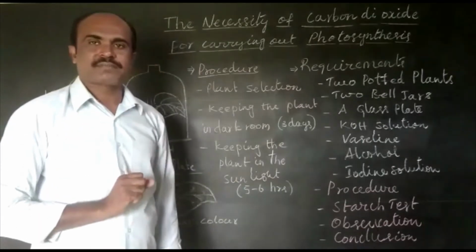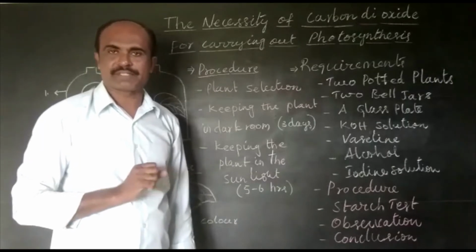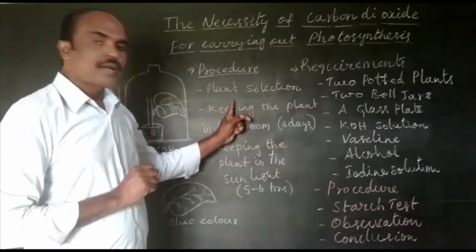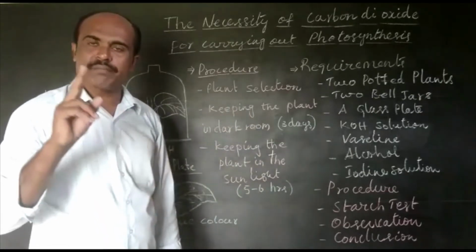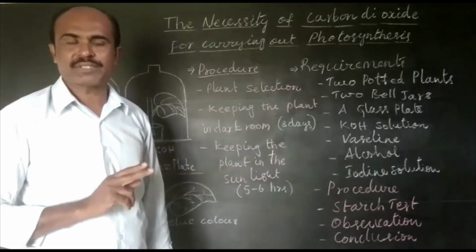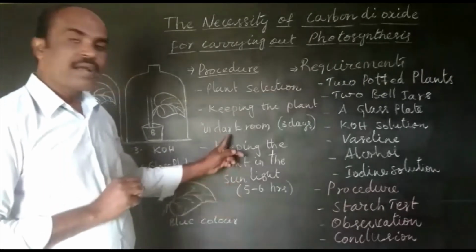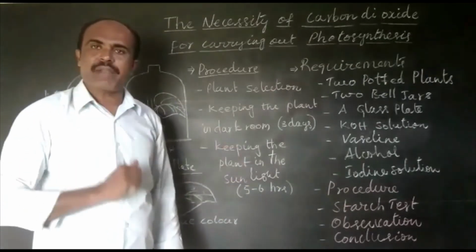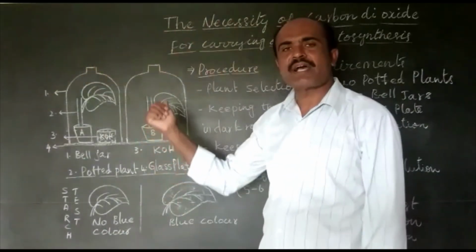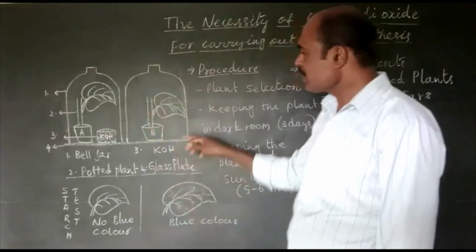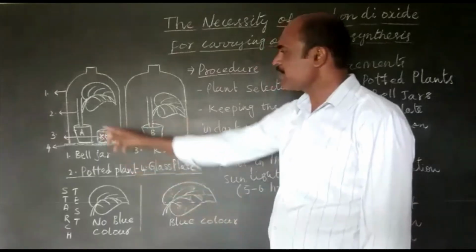First, plant selection. Select 2 potted plants with broad leaves for the experiment. Before the experiment, keep the potted plants in a dark room for 3 days for the complete utilization of starch present in the leaves. After 3 days, take out the plants from the dark room and arrange the apparatus as shown in the diagram. On a glass plate, place the 2 potted plants and name them A and B.